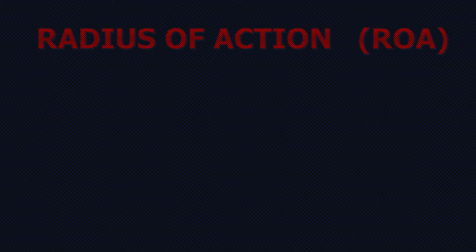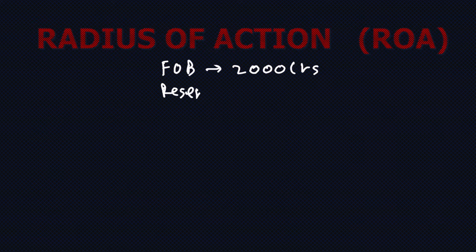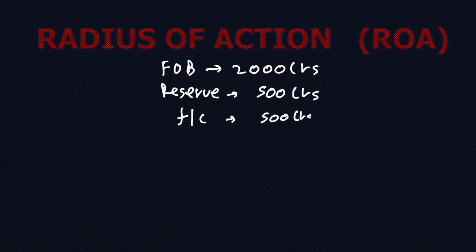So to calculate the maximum distance I can go out, carry out a search and come back safely within my safe endurance, I will have to find the radius of action. And to find the radius of action, I will have to use the PNR concept. So let's see how. So I told you that the total fuel on board I have is 2000 pounds, out of which 500 pounds I am carrying as reserve fuel. And my fuel consumption is 500 pounds per hour. So let's find the safe endurance first.